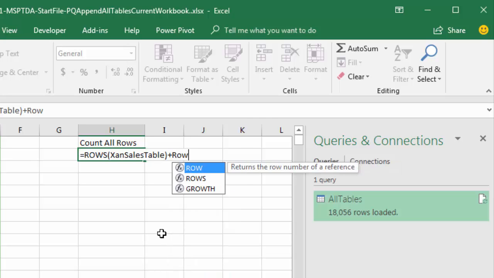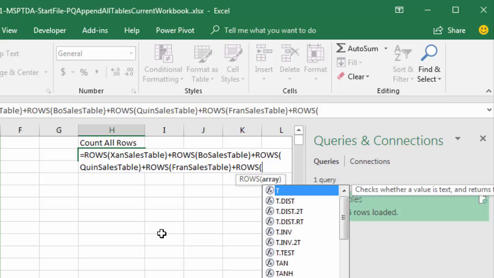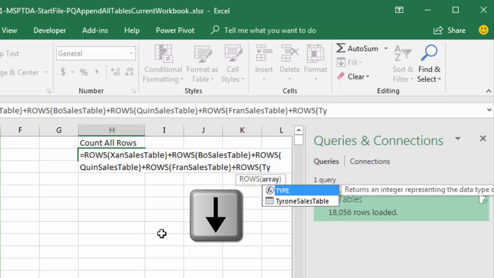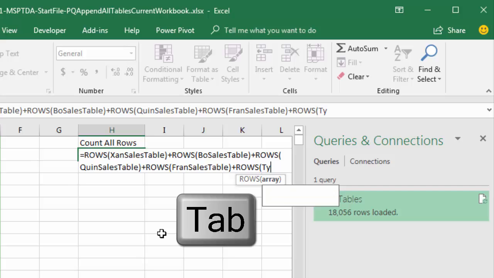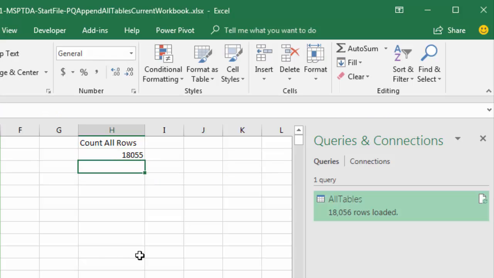Now I need to add, and I'm going to use rows again. Each time I'm using rows, I'm typing the name, and when I see the table icon, I can arrow, tab, and there we go. That formula will tell us how many total rows there are in all of the tables. And look at that, 18,055. So what is going on with 18,056?